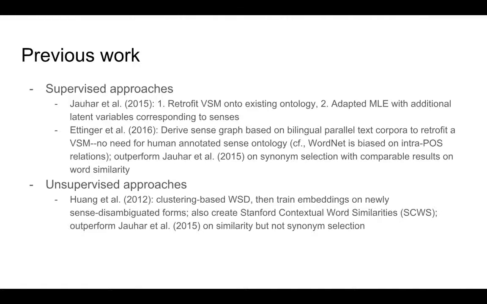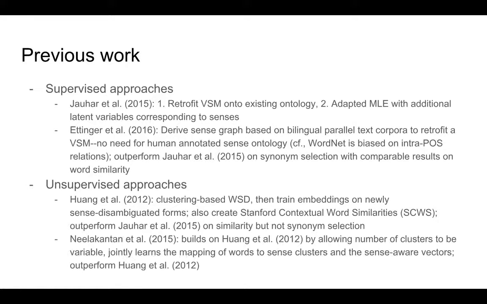And then among unsupervised approaches, there's work by Huang et al. from 2012, where they first perform word sense disambiguation and then train embeddings on the newly sense disambiguated forms. Another contribution of theirs is creating the Stanford contextual word similarities dataset, which is similar to other word similarity datasets, except that humans are given a paragraph of context.